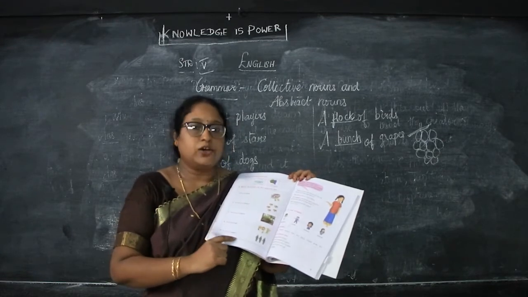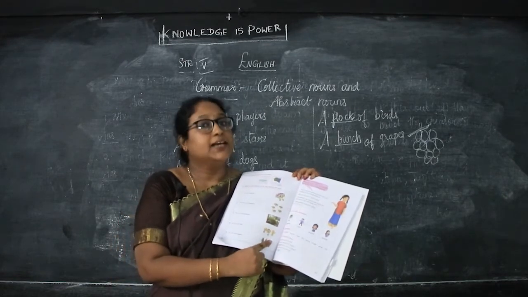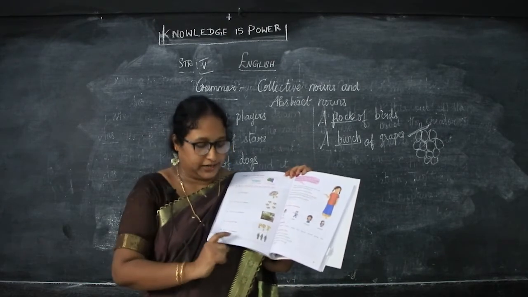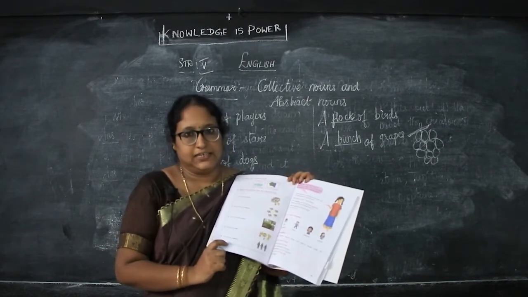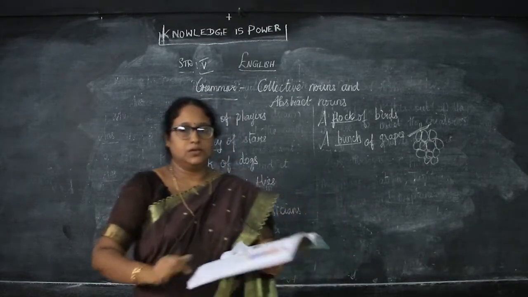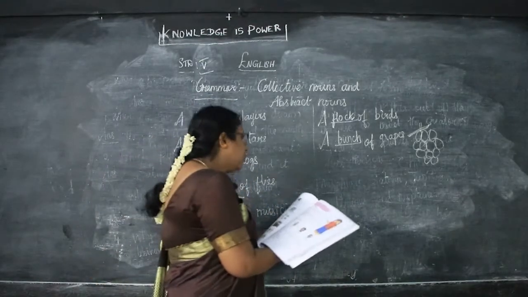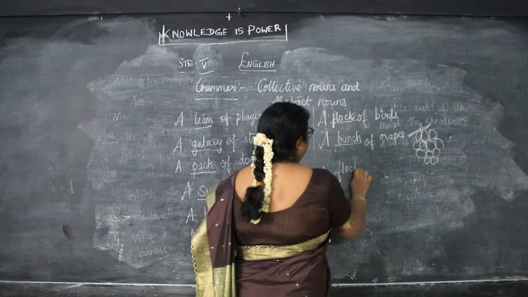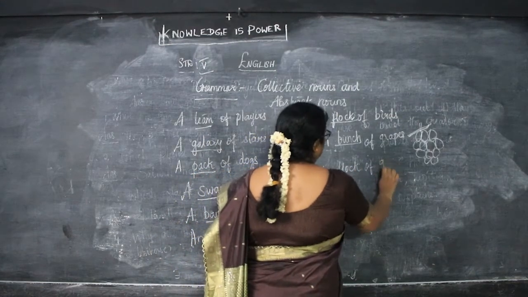Next, a choir of singers. How many singers are there? 3 singers are there. More than one means it's a group, so it's a collective. 1, 2, 3. So a choir of singers. Okay. So a flock of goats, like birds. A flock of goats.